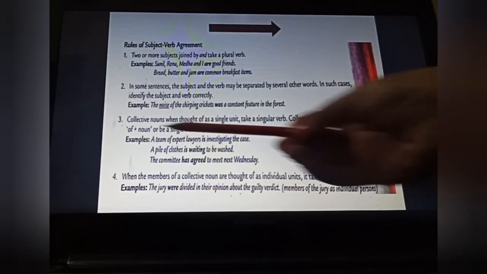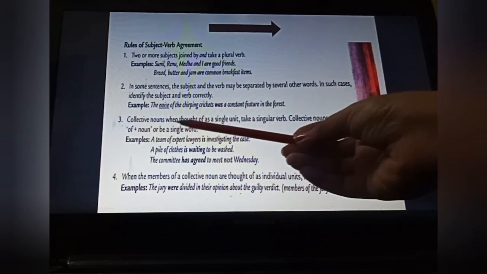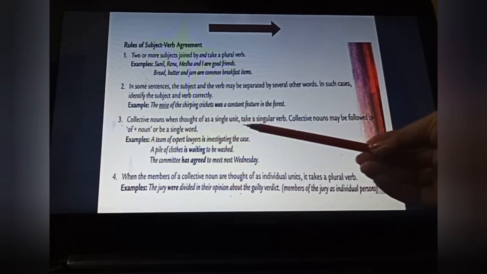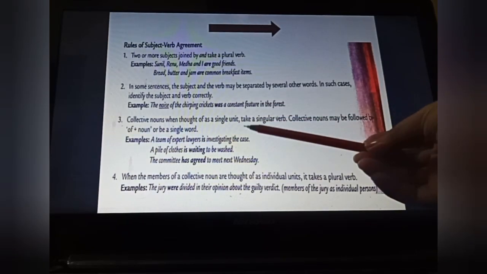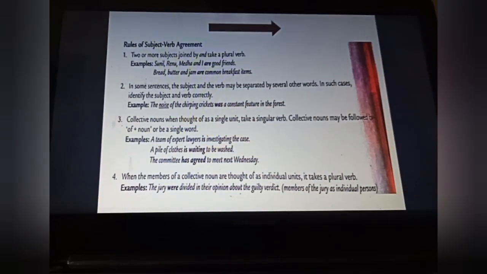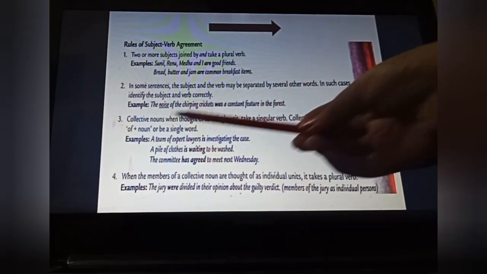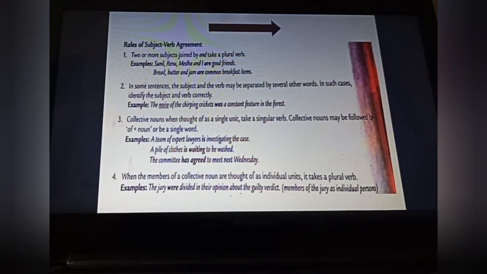Now the third one, collective nouns. As for nouns, we have already done them. Collective means what? The group of something. So whenever collective nouns are thought of as a single unit, they take a singular verb. Means when their ideas or thoughts are in a single unit, then they always take a singular verb. Collective nouns may be followed by of, maybe not always, but sometimes. Otherwise, without of also you can get these kinds of words.